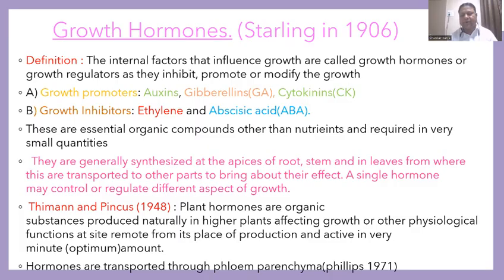In case of plant body, meristematic tissue at the apex of root and shoot secretes plant hormones.